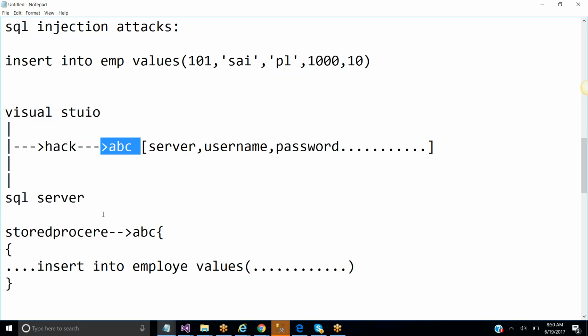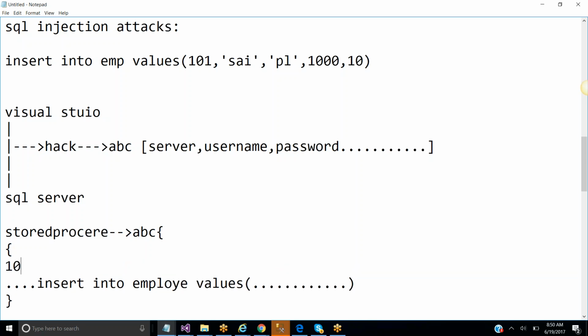attacks with the help of the stored procedure, and due to that we can reduce SQL injection attacks. What is the meaning of injection attack? Suppose earlier in the query we passed 101, Sai and project leader. Now I changed it. I am injecting the value from Sai to Kalyani, and the other value, project leader to director.